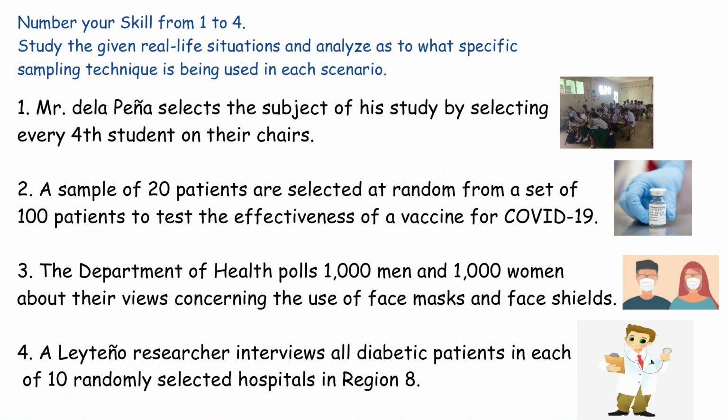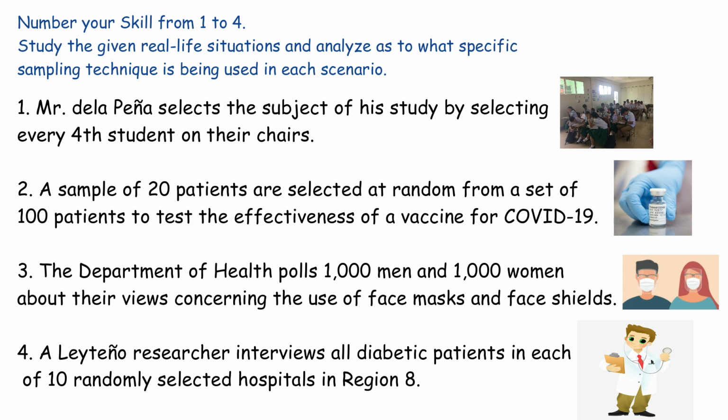Number your skill notebook from 1 to 4. Study the given real-life situations and analyze as to what specific sampling technique is being used in each scenario. Number 1. Mr. De La Peña selects the subject of his study by selecting every fourth student on their chairs.